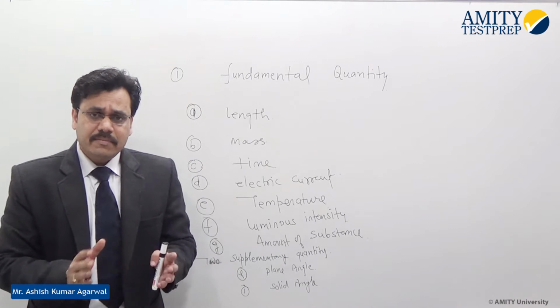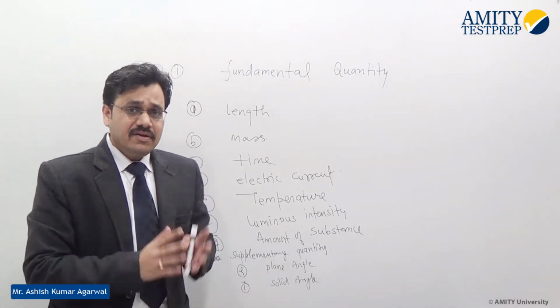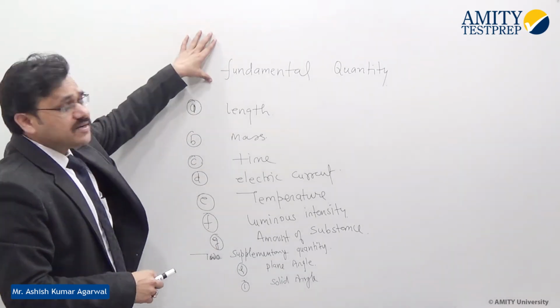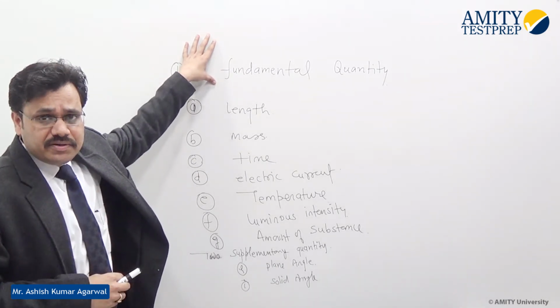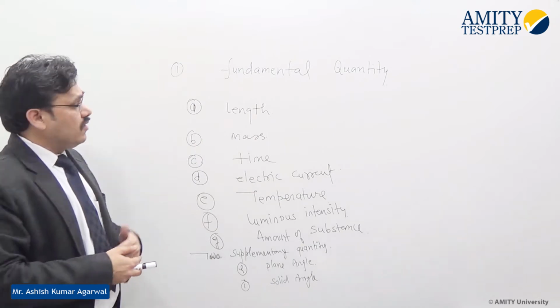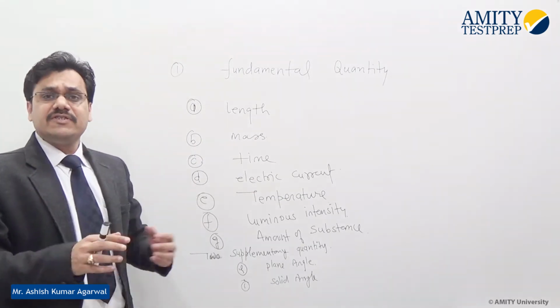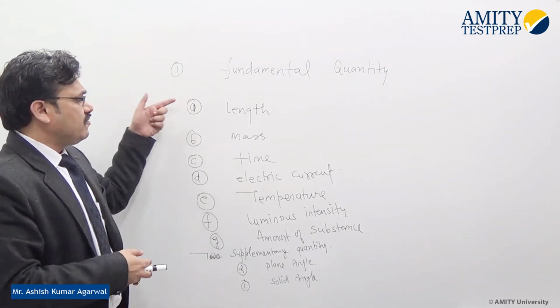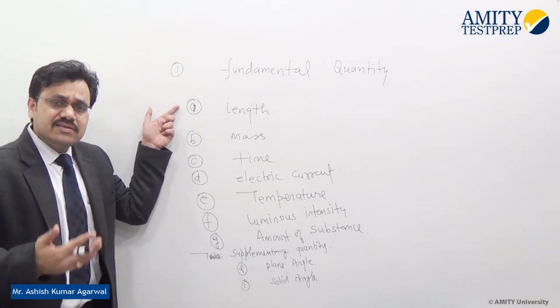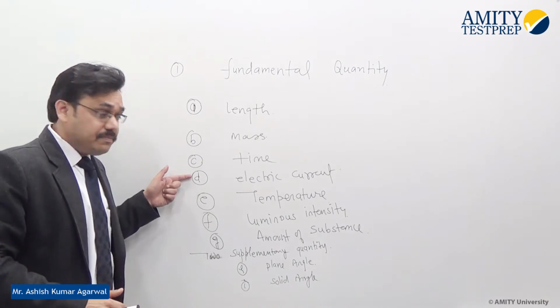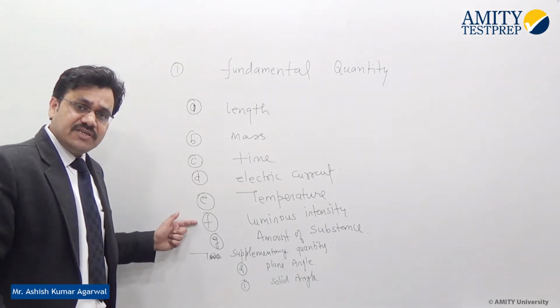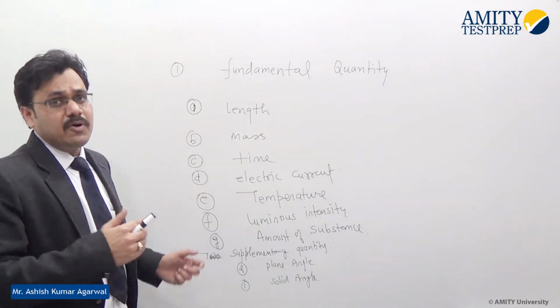As we discussed the fundamental quantities and the derived quantities, there are certain fundamental quantities which do not depend on other physical quantities to express. We have 7 physical quantities which do not depend on others. The first one is length. Length is a fundamental quantity which does not depend on others. Then mass, time, temperature, luminous intensity, and the amount of substance.